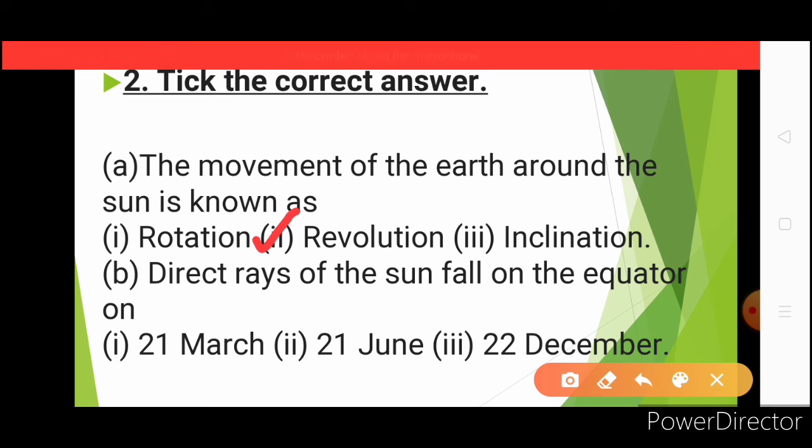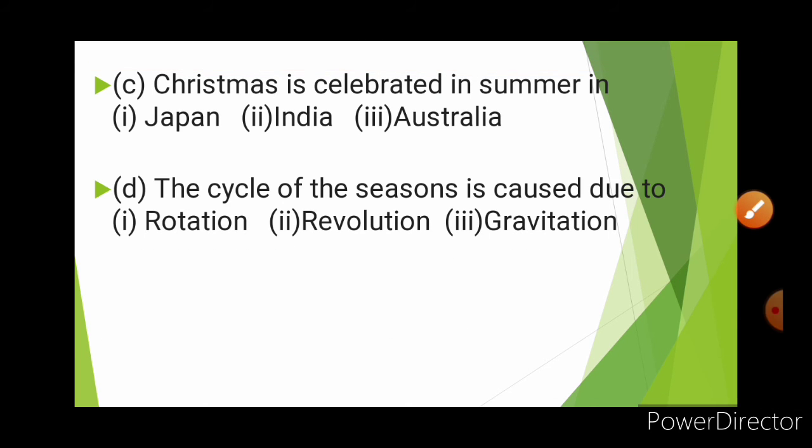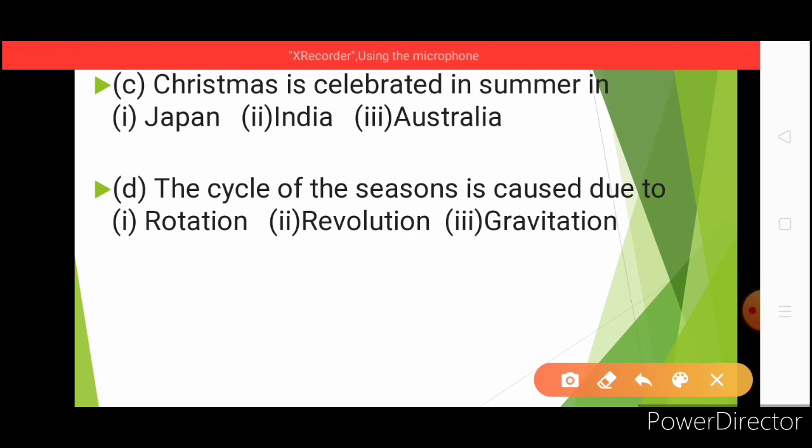It is 21st March. Then third, Christmas is celebrated in summer in which country? The right answer is Australia. And the last, the cycle of the seasons is caused due to, we have read the differences of rotation and revolution, the right answer is revolution. Okay.